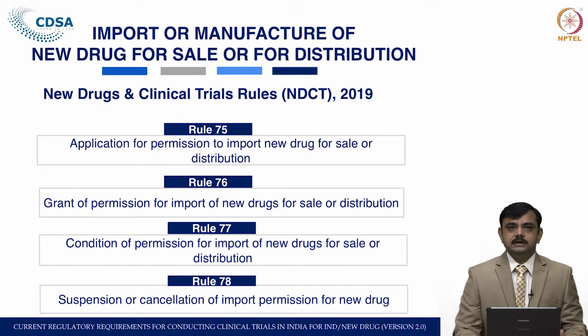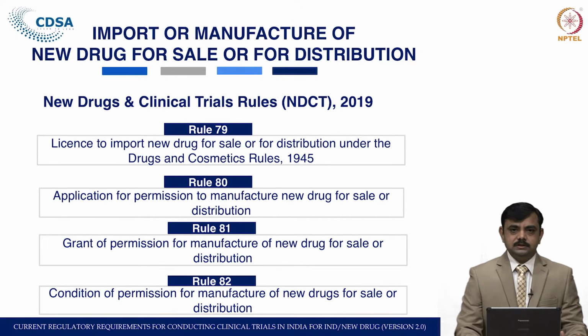Rule 78 is the suspension or cancellation of import for a new drug. So, if there is any violation of the conditions stipulated in the import permission, or the drugs imported into the Indian market are found to be substandard or not of quality standard, then the import permission can be cancelled or suspended after giving a show cause notice. It is mentioned under Rule 78.